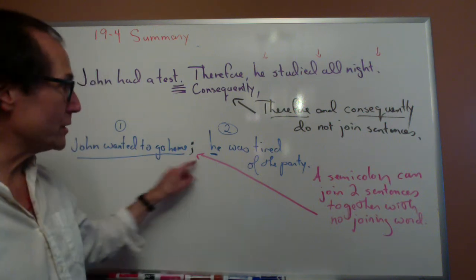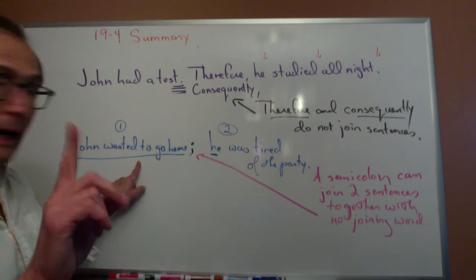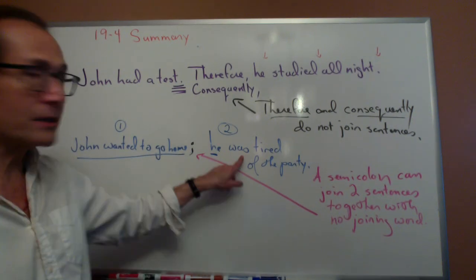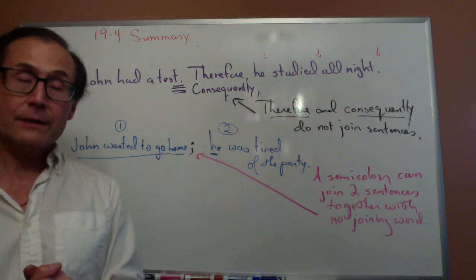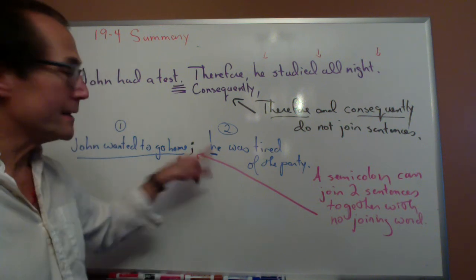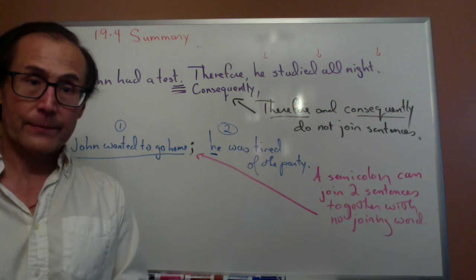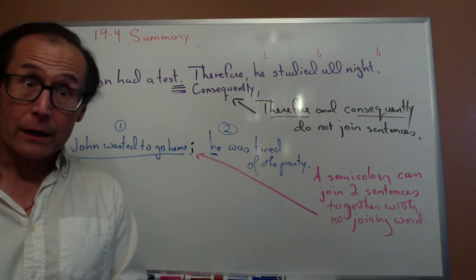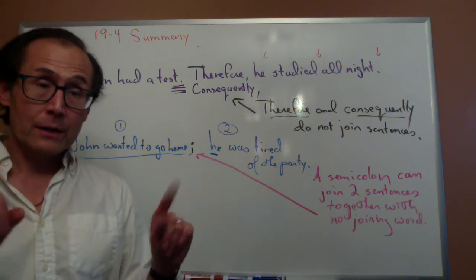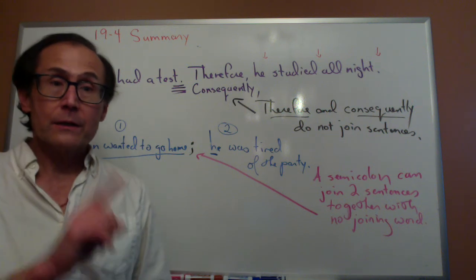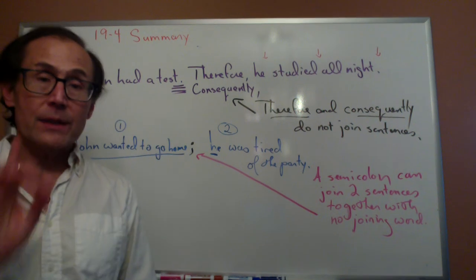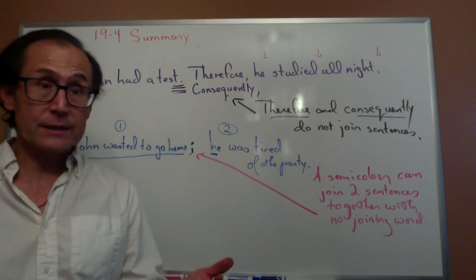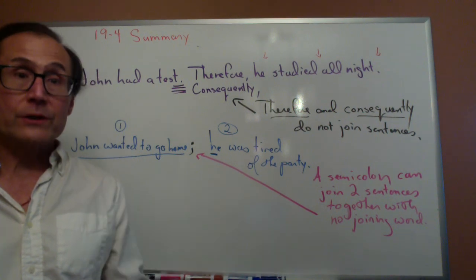This semicolon shows, I think this idea is closely related to this. So when you use a semicolon, it shows the reader, I think these two are closely connected. Okay, so that's the first new thing that we've learned here: a semicolon can be used to join two sentences without a joining word.